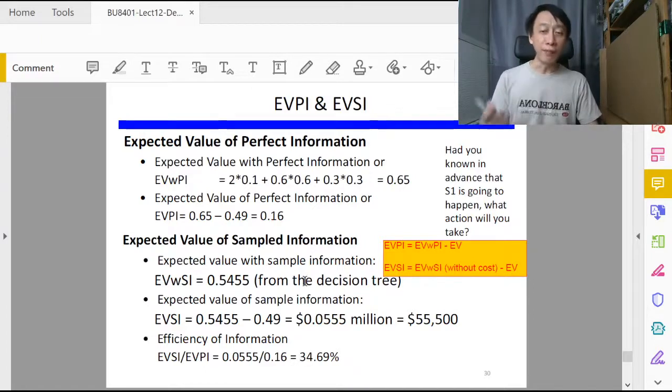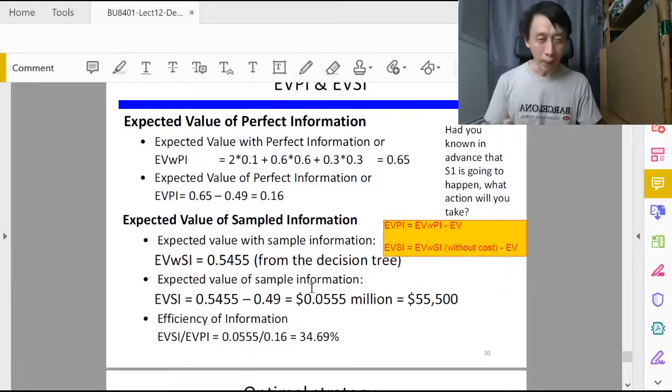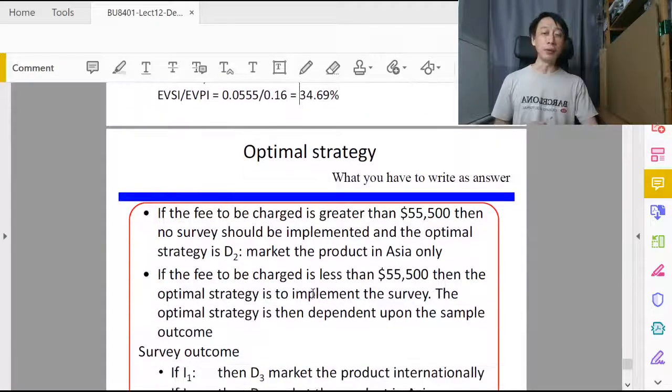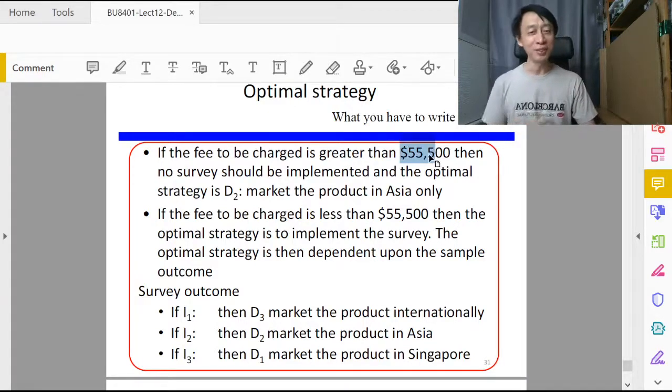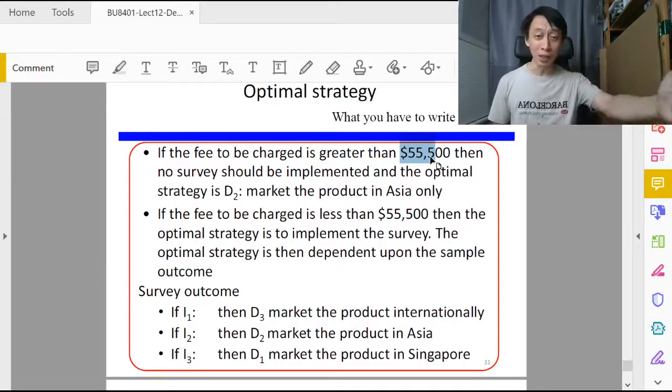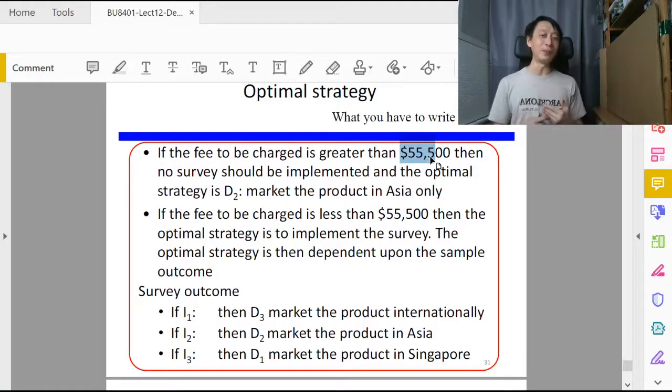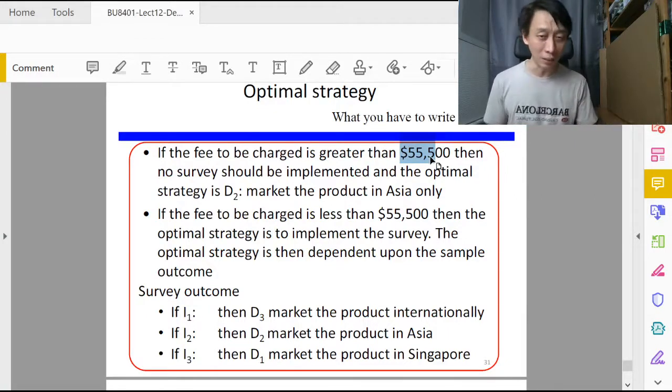Okay, so after revising everything, we managed to calculate EVSI and EVPI, knowing how to interpret them. We finally have our strategy, and the whole strategy is written out like this. First of all, are you charging, right? We're going to negotiate with you. If you charge more than $55,500, nah, forget it. Because yes, you will improve our EV, but you're going to set us back to worse than what we started off with. So just go along with our current EV.